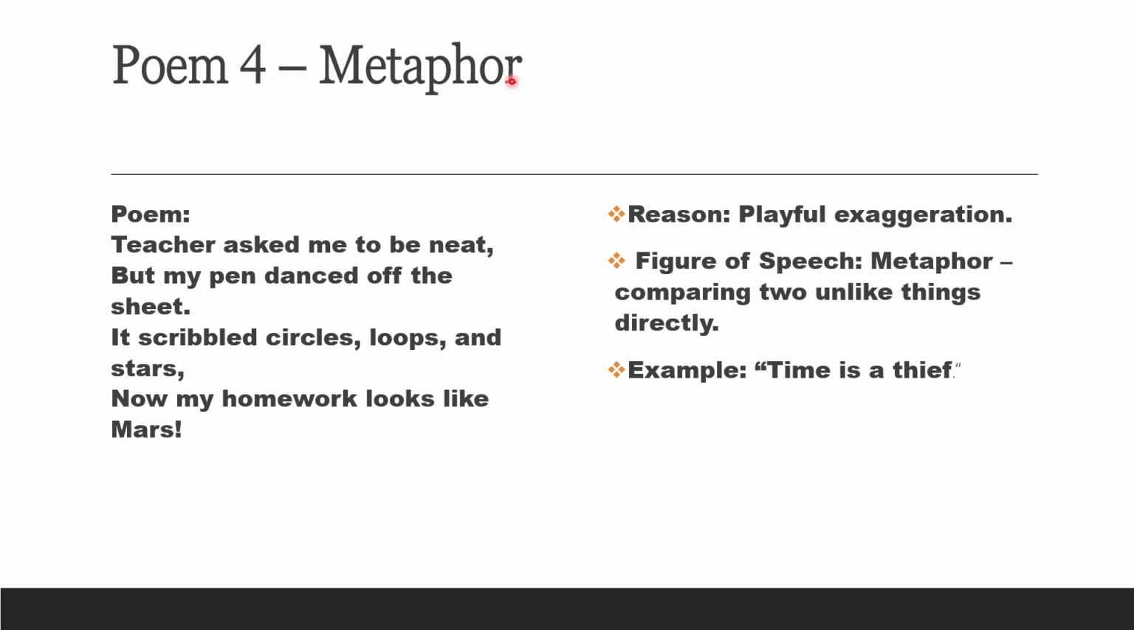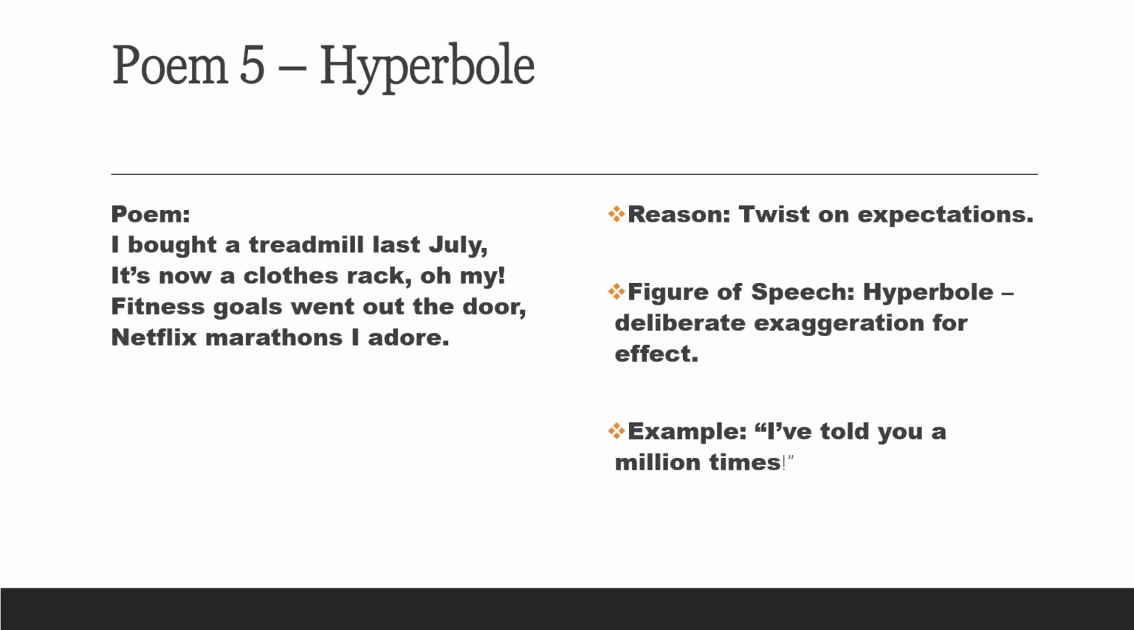Next is metaphor. Metaphor means comparing two unlike things directly. The example can be, teacher asked me to be neat, but my pen danced off the sheet. It scribbles circles, loops and stars, now my homework looked like Mars. Another example can be, time is a thief, and here the poem reflects playful exaggeration, or they have exaggerated the situations.